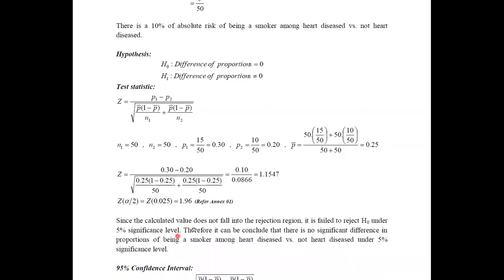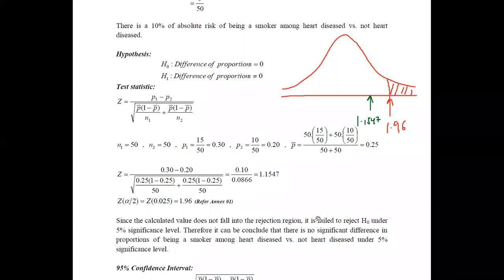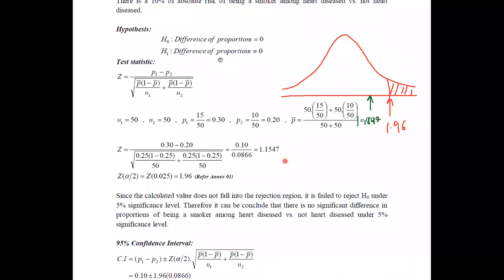Since the calculated value does not fall into the rejection region, if you look at the normal distribution, this is where you have identified the critical region at 1.96, and the calculated value 1.1547 is somewhere here. Therefore, the calculated value does not fall into the rejection region, so you fail to reject the null hypothesis. Therefore, there is no significant difference in these proportions.